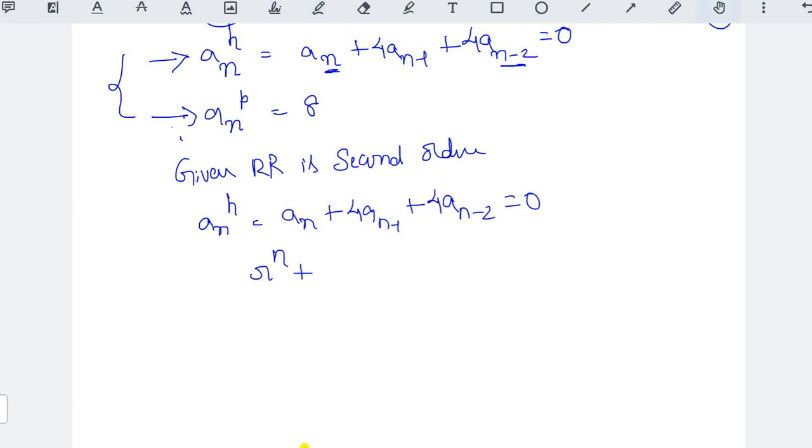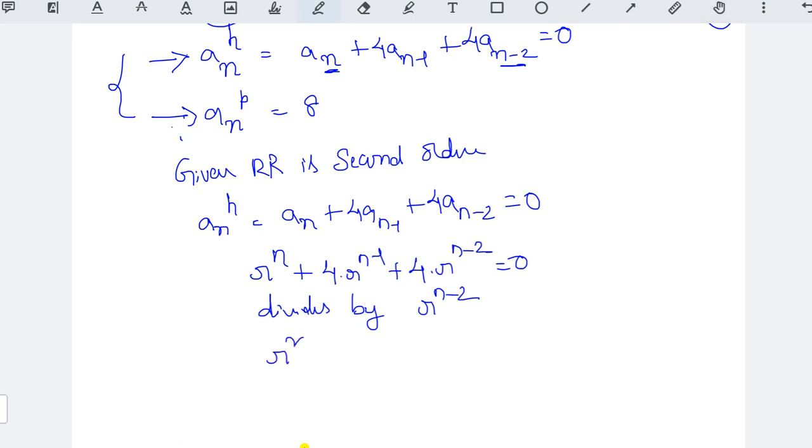So r to the power of n plus 4 into r to the power of n minus 1 plus 4 into r to the power of n minus 2, that is equal to 0. The next step, divide by the smallest power, that is r to the power of n minus 2. After that we got r squared plus 4r plus 4 equal to 0.